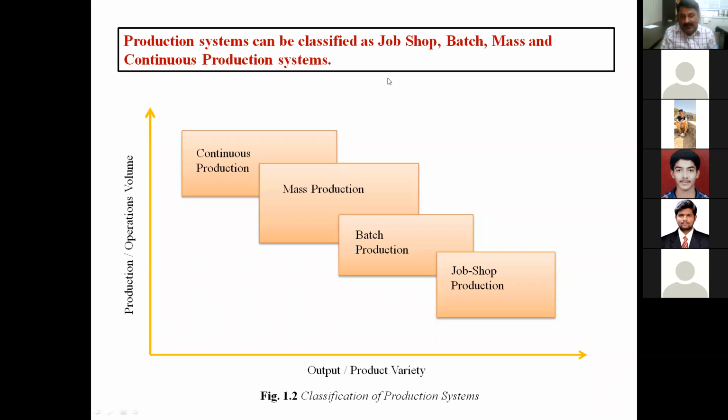So these are the different production types, continuous, mass, batch, and job, with reference to volume and with reference to product variety. Okay. So you can see this. So these are the comparison. Now let us go and discuss one by one what the different things are and how to go for it.